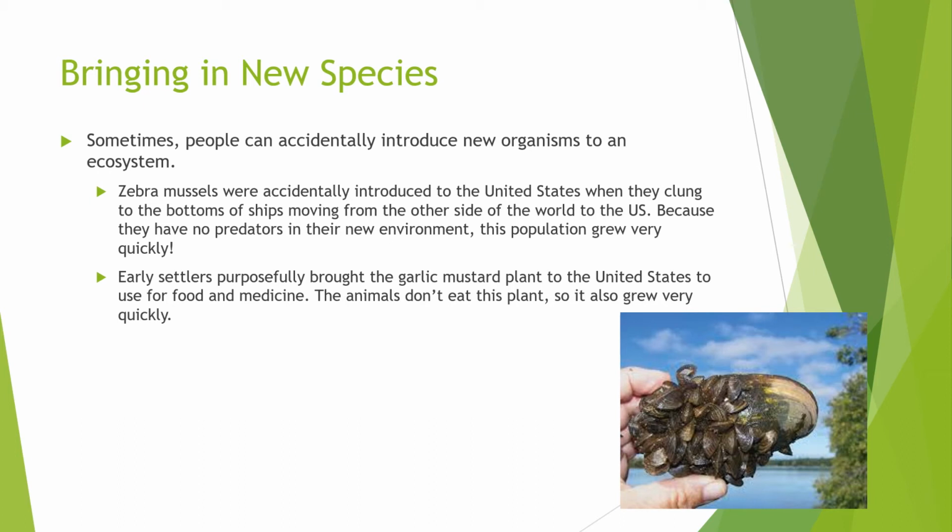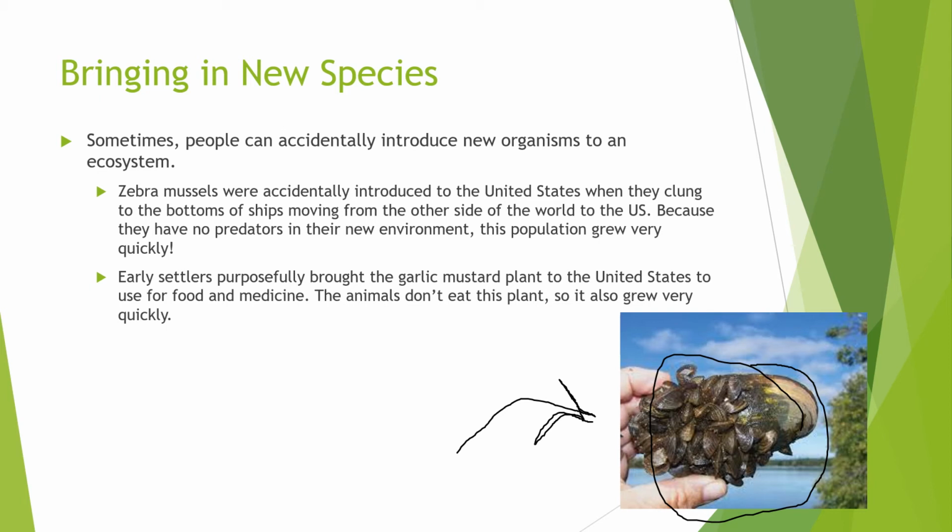If you look at this picture, you're going to see something really weird looking. It's a clam with a bunch of things stuck onto it. These things are called zebra mussels. Obviously, they're not zebras, but they're a sort of creature that lives in the water. Now, these were accidentally introduced to the United States when they were clinging to the bottoms of ships.